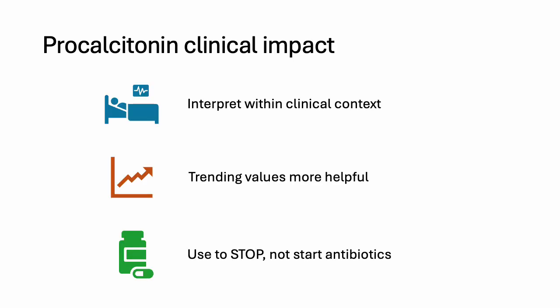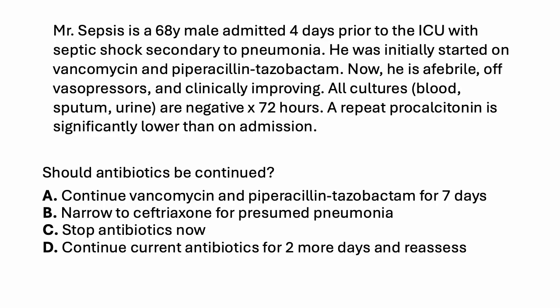So given the equivocal data, how should we interpret procalcitonin clinically? As always, we should integrate the data along with the rest of the clinical picture. We should look more at the trends over time. A falling procalcitonin is a positive sign. Lastly, we should probably not use procalcitonin levels to start antibiotics, but can consider using it to guide antibiotic therapy if there's a falling trend.